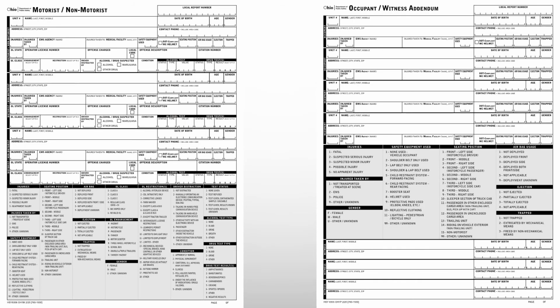The formatting of the form was also modified. The motorist/non-motorist page is now only for drivers or pedestrians involved in the crash. Up to 3 drivers or pedestrians can be listed on this page. All occupants and witnesses will now be listed on the OH-1P.